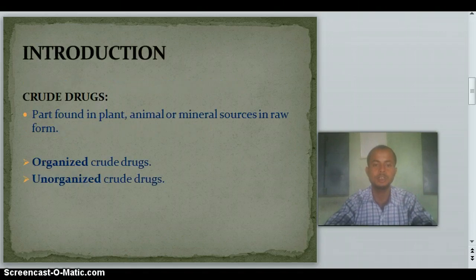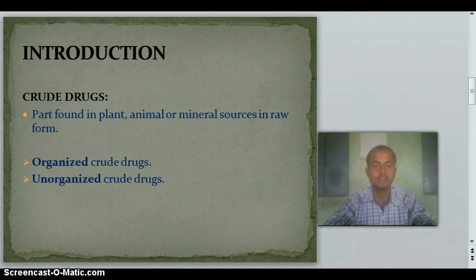Now, introduction to the crude drugs. The crude drugs are the part or portion of any plant, animal or mineral sources found in the raw form. That means crude drugs are the direct part or portion of a plant, animal or mineral source which is further processed for the utilization of therapeutic or medicinal purposes.